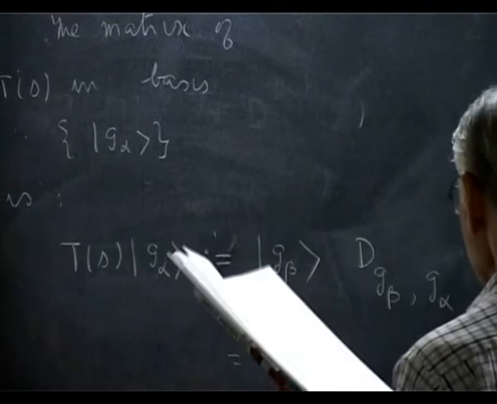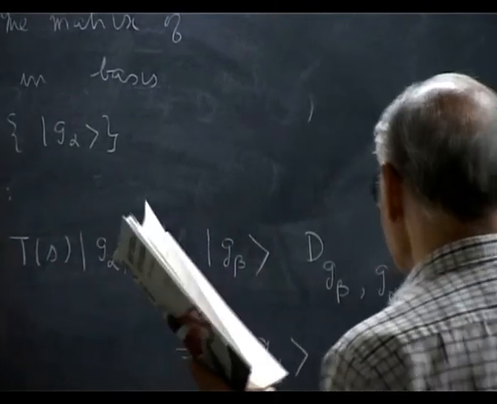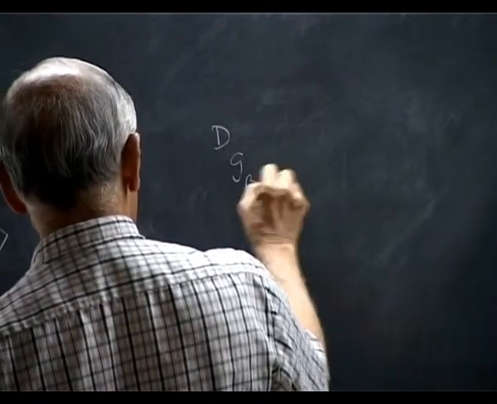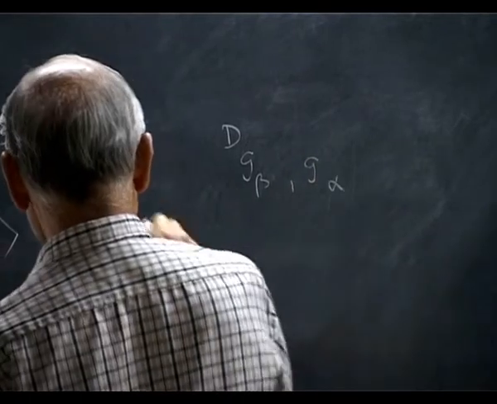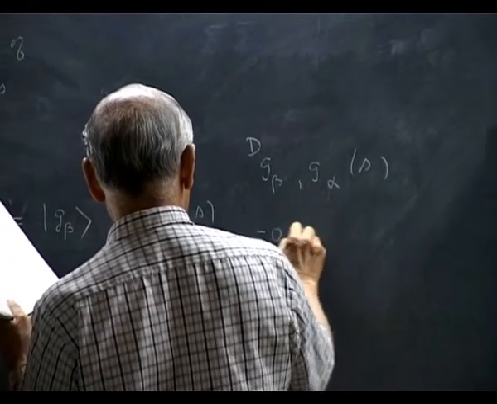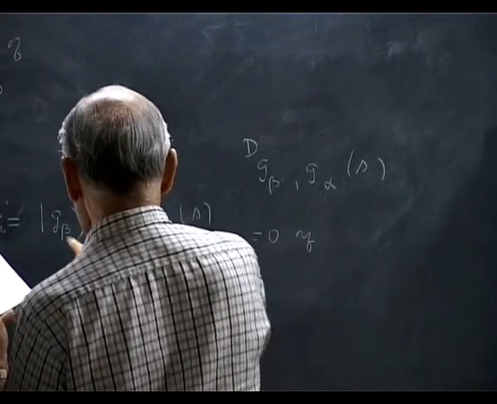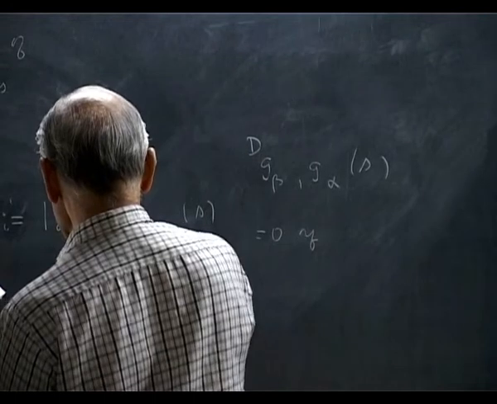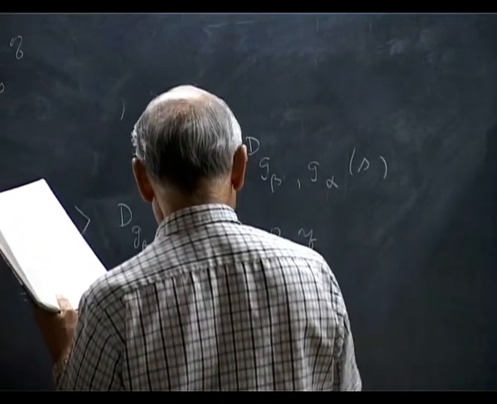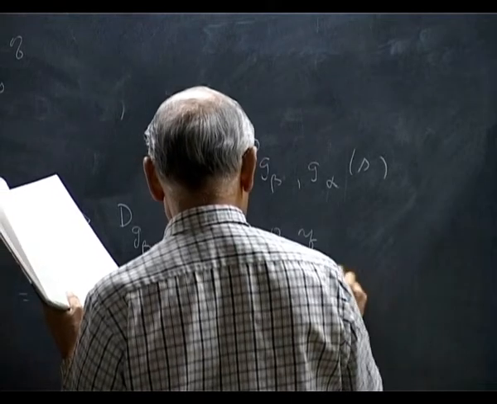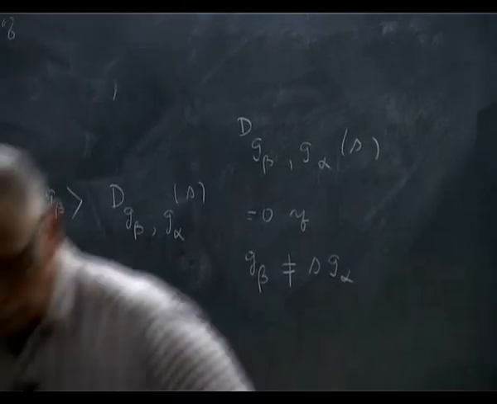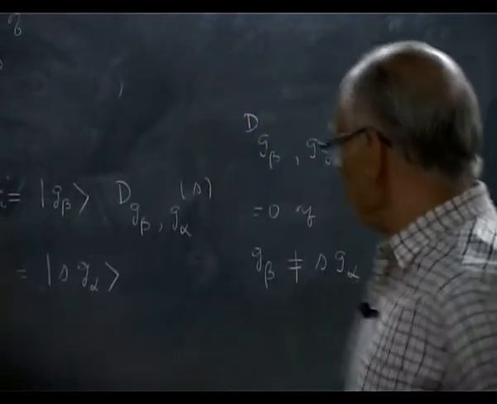Yeah, this has to be, so D of G beta, G alpha of S is 0 if in the sum here I must get S G alpha. So if G beta is not equal to S G alpha. Yes, I am summing here.